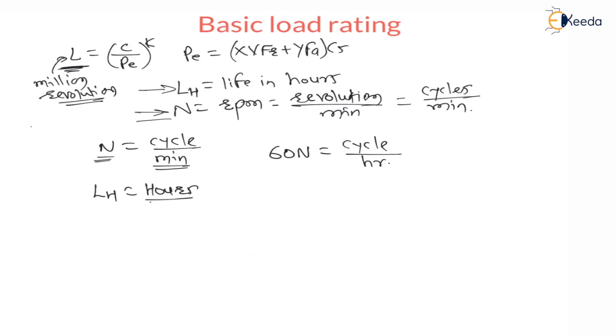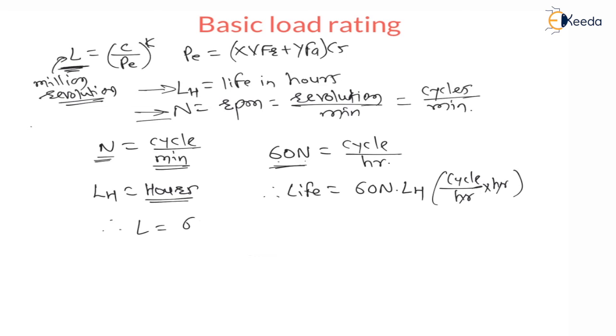The life of bearing in hours is given LH, right? Therefore if I multiply by 60N, then I will get cycles. Therefore life is equal to 60N into LH. Cycles per hour into hours will remain cycles. Therefore life is equal to 60N LH in cycles.